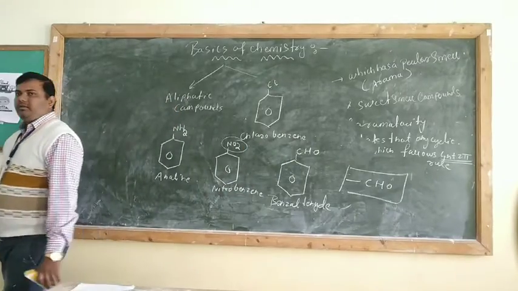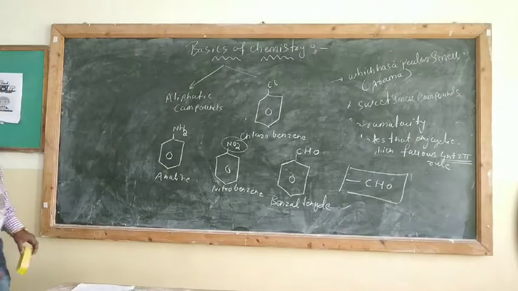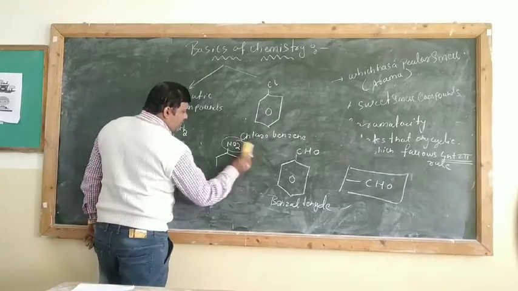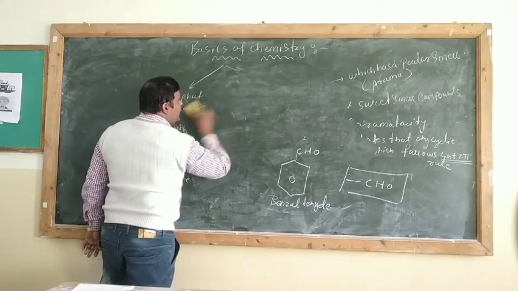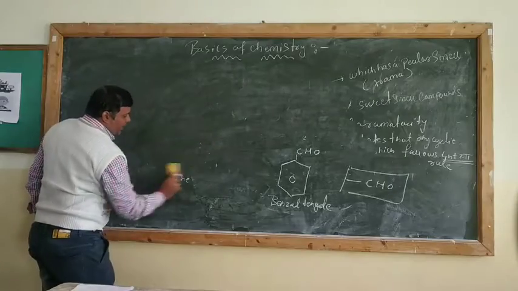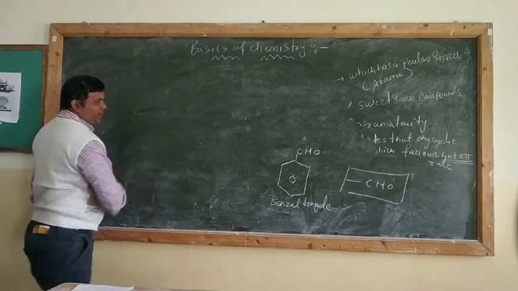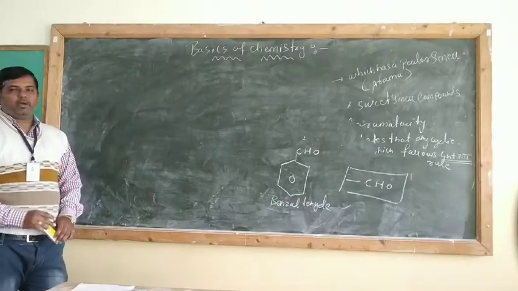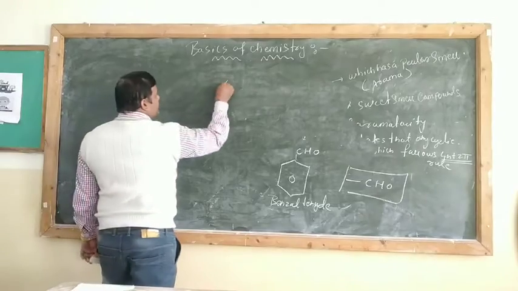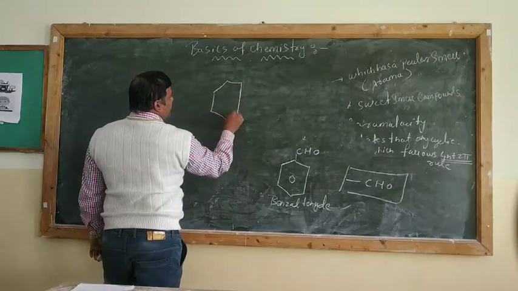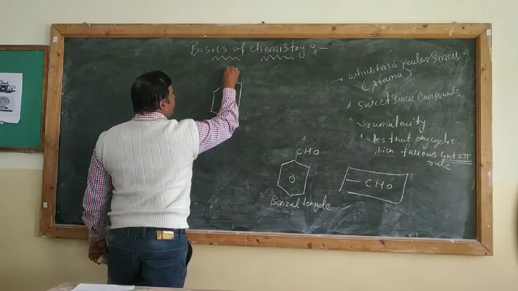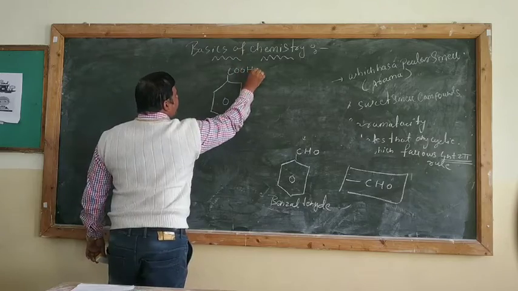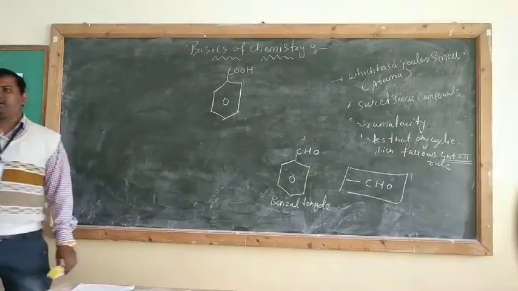Did you understand? See, the compounds are very simple. The only thing is you people need to master and practice it again and again. Okay? So that you people will be able to write all the structures. Okay, next. Benzene ring. And to this benzene ring we have a COOH.